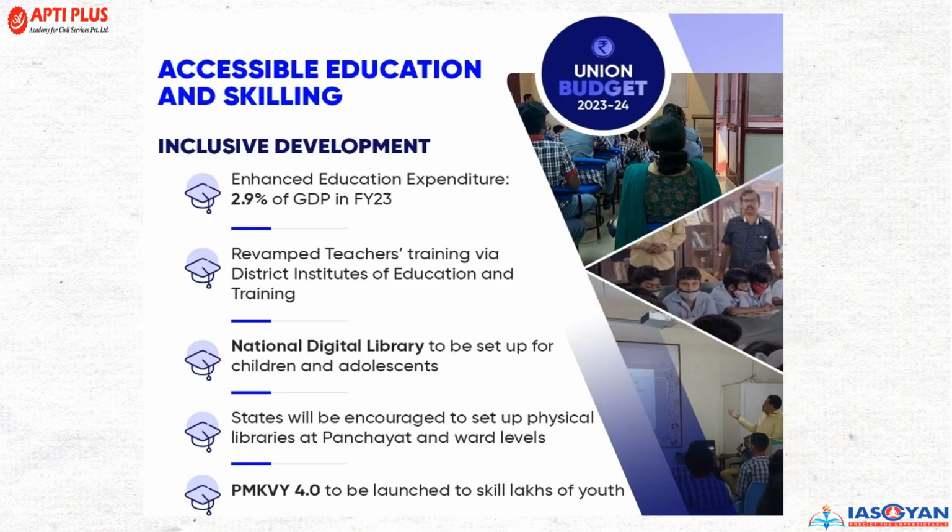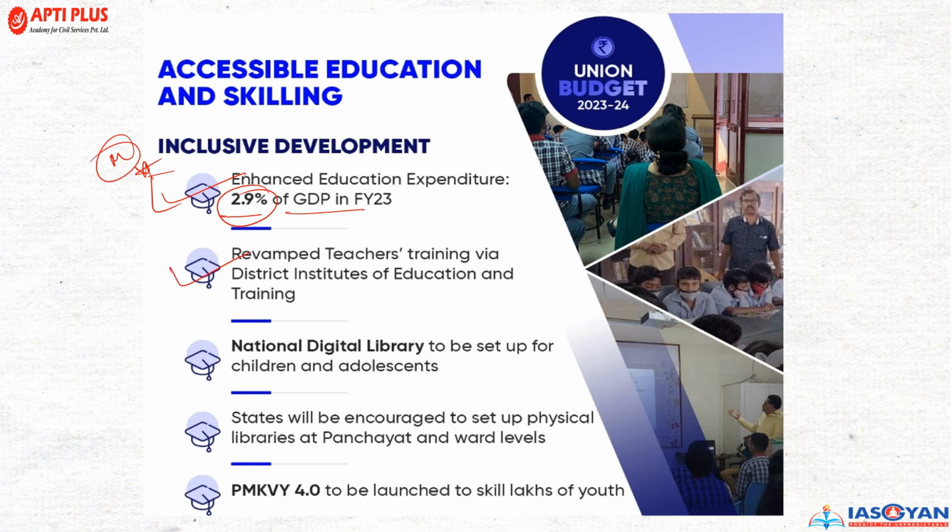Accessible education and skilling की अगर बात करें, यहाँ पे inclusive development में the government under the union budget has set to enhance the education expenditure to 2.9% of the GDP. Again, very important and significant number. These are the fodder point directly can be used in the mains examination.